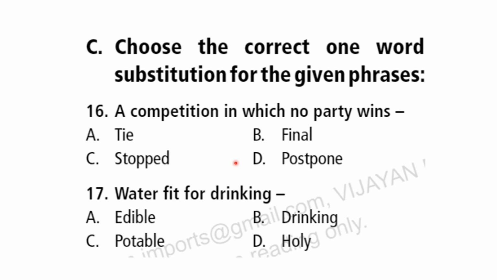Imagine if there is a cricket match, nobody wins. Both the countries are not winning. So that situation is called what, children? This is very easy. Very good. Tie. You call it a tie. They have to play again or they do something to find out the winner. Next, water fit for drinking. Water fit for drinking is called dash. Edible, drinking, potable, holy. Don't think drinking. That is wrong. So now which is the correct answer? Very good. Potable. P-O-T-A-B-L-E. Potable.